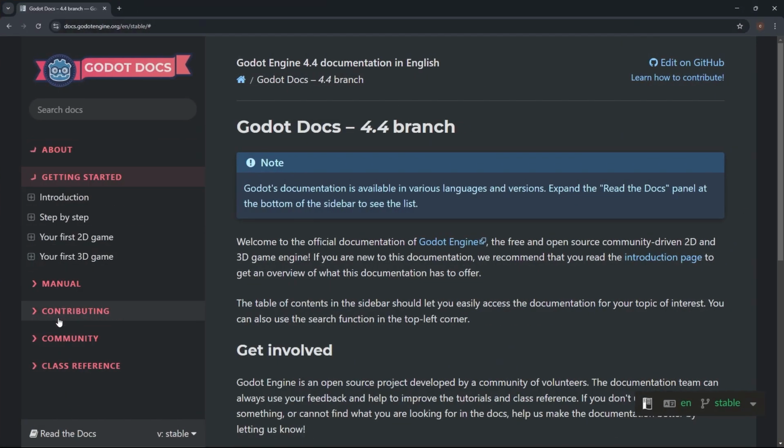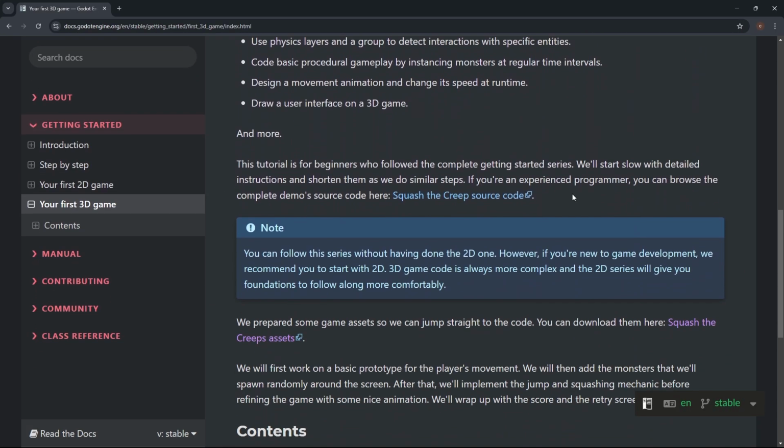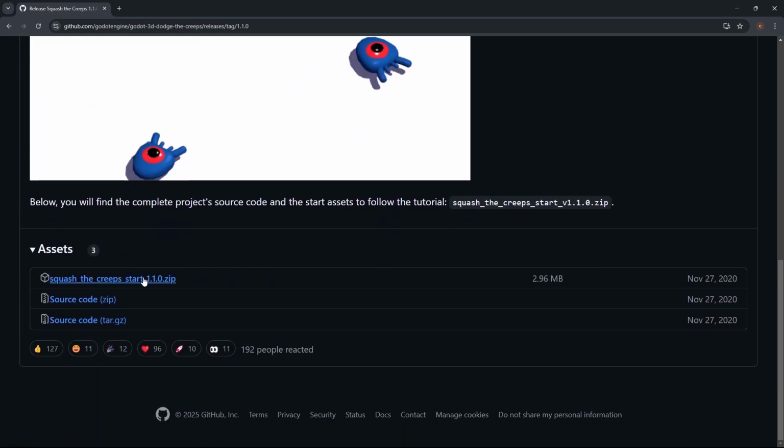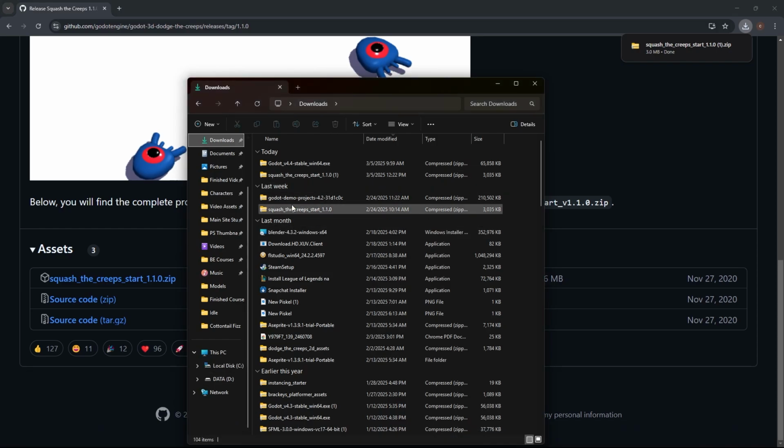It's right here. Let's go over here, first 3D game. On this page, your first 3D game, it's going to be right here under this note. Click that, and you go here, and you download this one right here. I think you just click it, right? Yeah, that's it. You just click it, and boom. And then you go over to the downloads, and there it is. Where'd it go? Oh, there it is.